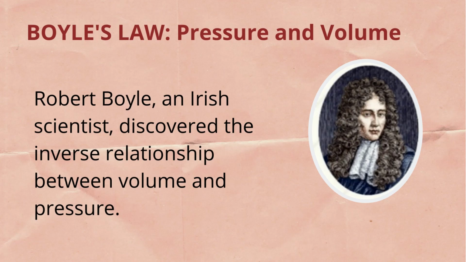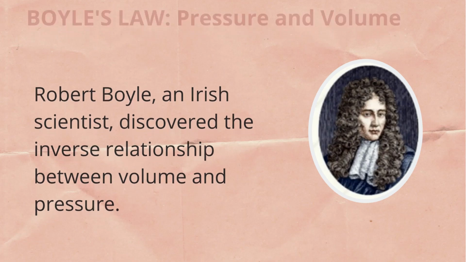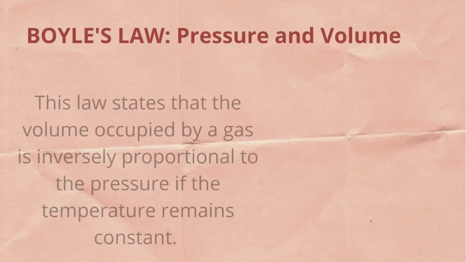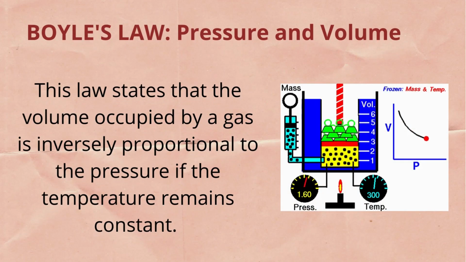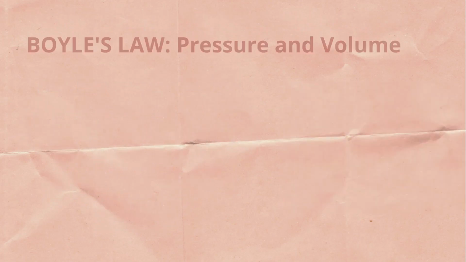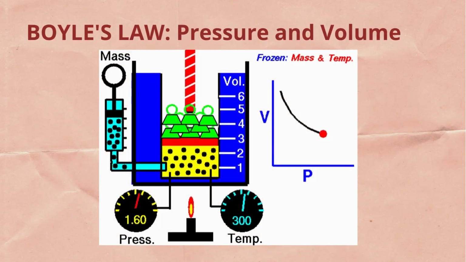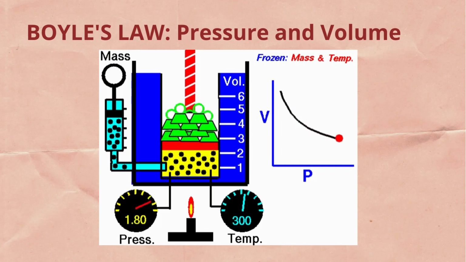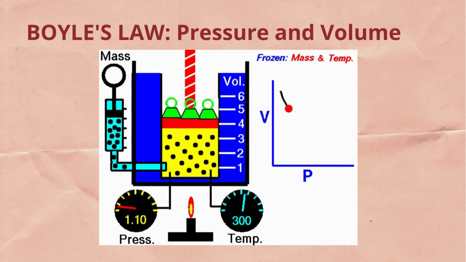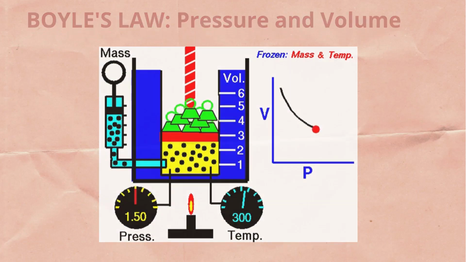The law was named after the chemist and physicist Robert Boyle, an Irish scientist who discovered the inverse relationship between volume and pressure. This law states that the volume occupied by a gas is inversely proportional to the pressure if the temperature remains constant. So it means that at a constant temperature, if there's an increase in pressure, volume will decrease, and if there is an increase in volume, pressure will decrease.